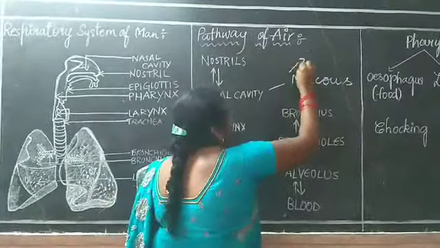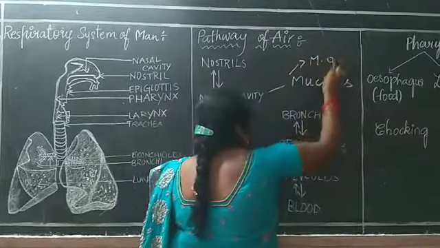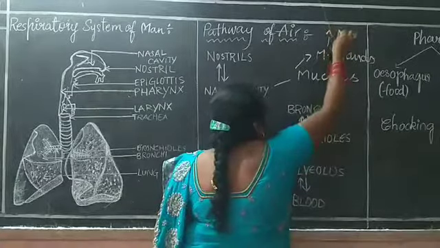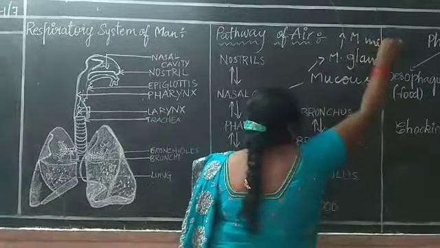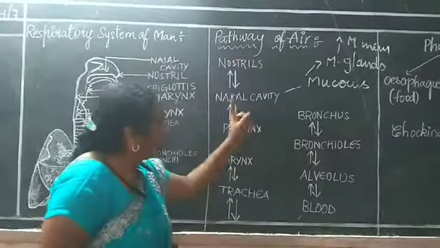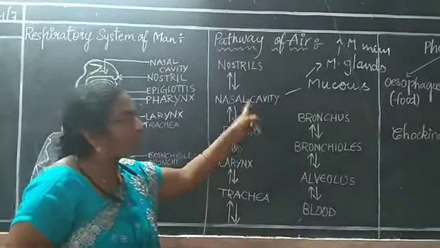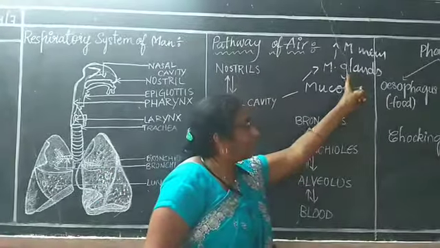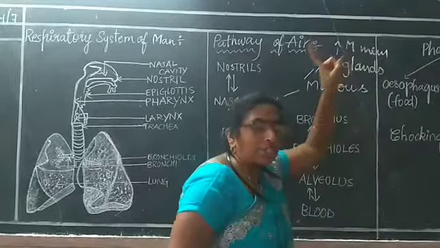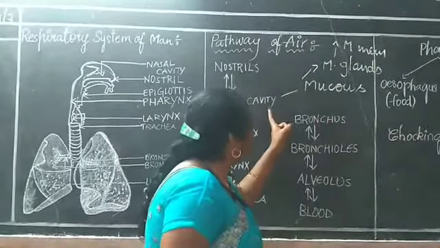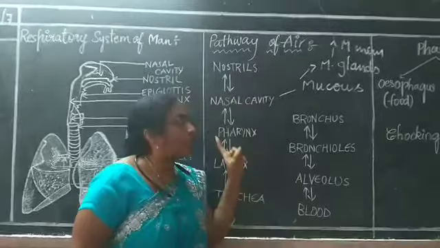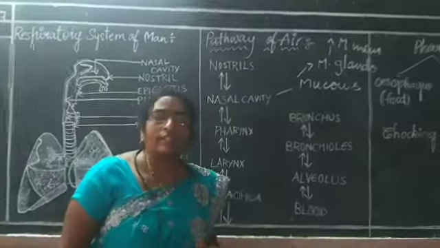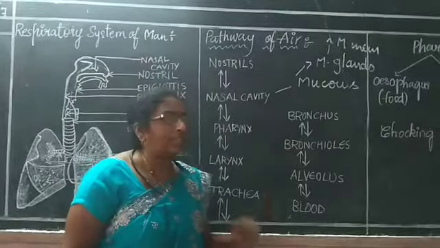Why is this mucus present? Due to the mucus glands. These mucus glands are present in the mucous membrane. So the nasal cavity consists of mucus, which is secreted by the mucus glands, and the mucus glands are present in the mucous membrane. So the nasal cavity is surrounded by the mucous membrane. Why is it moist in nature? It can dry up, no? Why is it not drying?